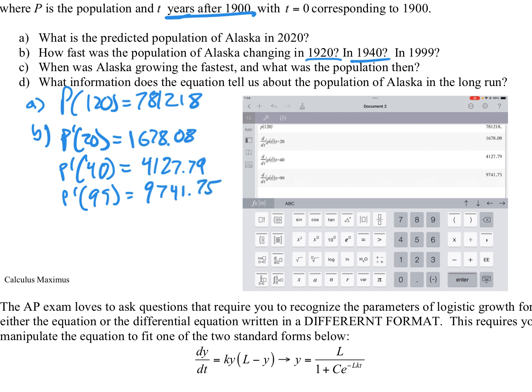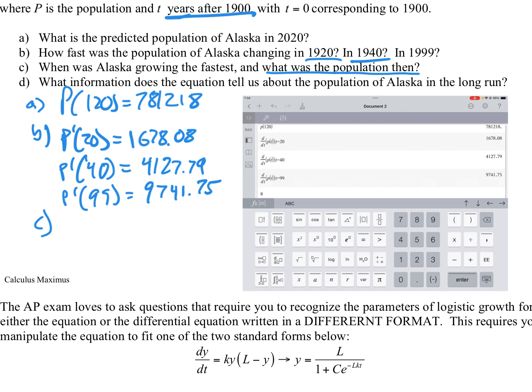Part C, when was Alaska growing the fastest and what was the population then? Well, we know that the population was growing the fastest when the population is half of L, the carrying capacity. Well, what is half of the carrying capacity? Let's see.